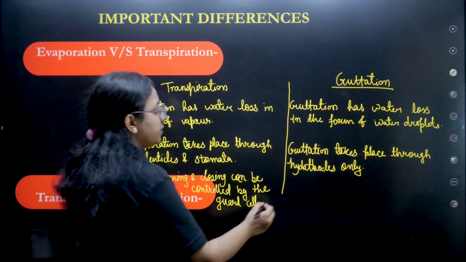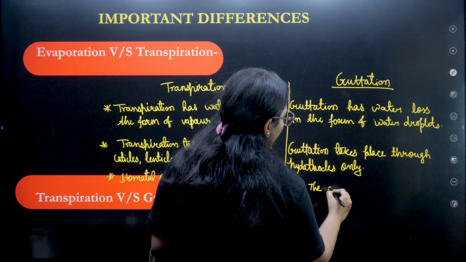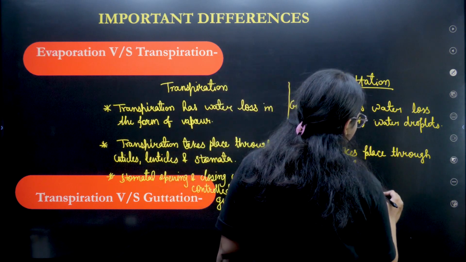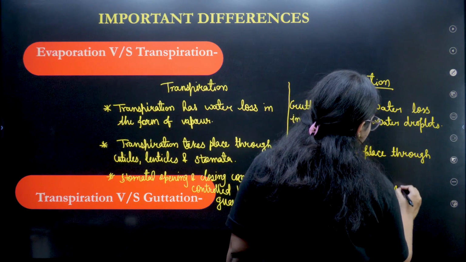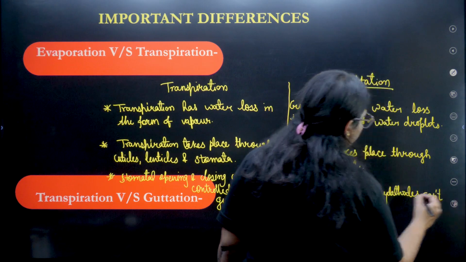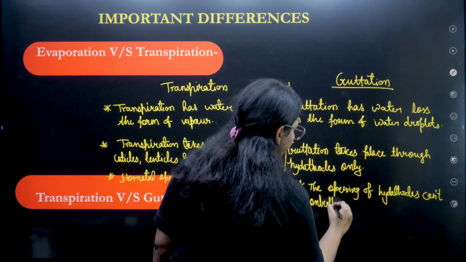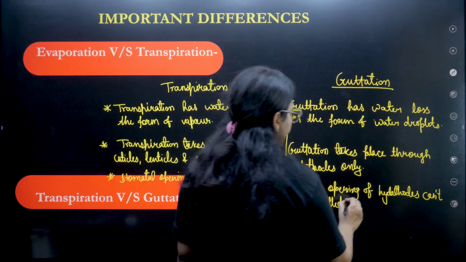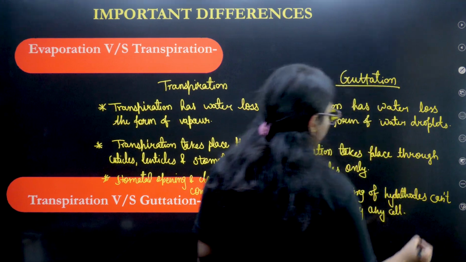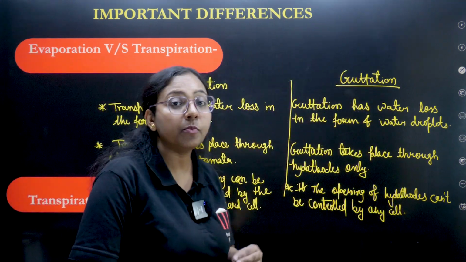Okay, but the opening of hydathodes can't be controlled by any cell. Okay, hydathodes can't be controlled by any cell. Stomatal opening can be controlled by the guard cells.